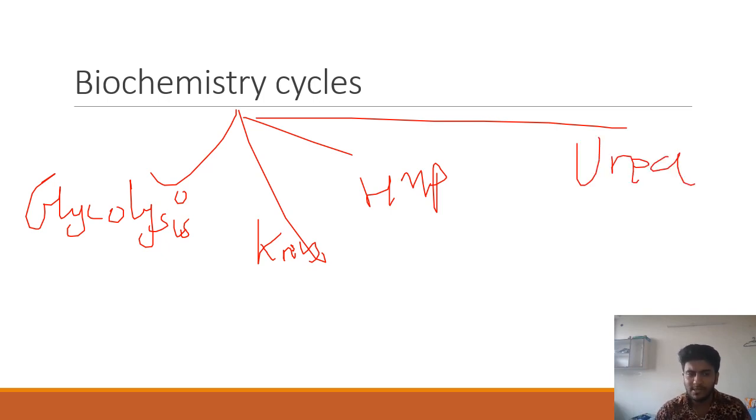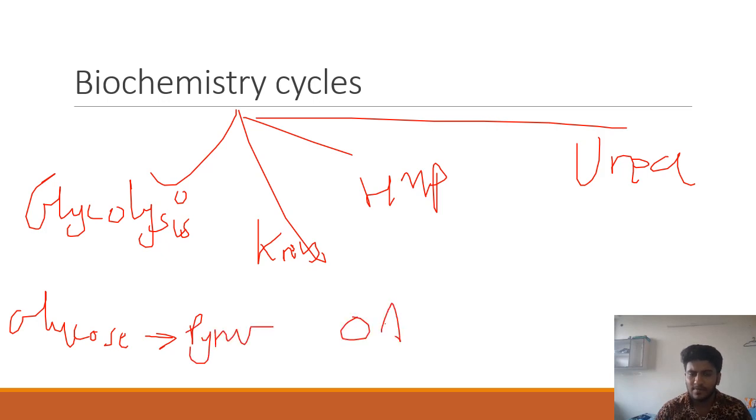No. All you need to know is the various steps. Suppose glucose to pyruvate, if I'm making it, which cycle is it? Please write in the comment section. If I'm making OA, acetyl coenzyme A condenses with OA to form citrate, so this is the Krebs cycle, the citric acid cycle or TCA cycle. That is what you need to know, the different products, the different intermediates. And if there is some speciality, like alpha ketoglutarate is the only 5 carbon intermediate, that is expected from you.